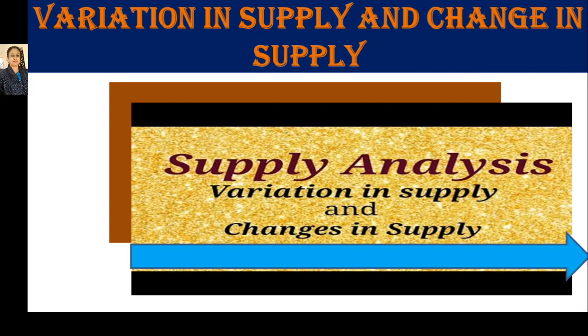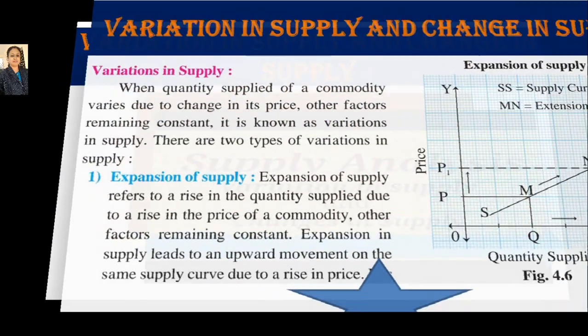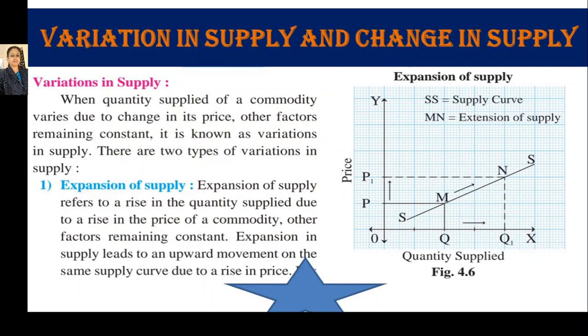So let's start and continue with the variation in supply first. When quantity supplied of a commodity varies due to change in its price and other factors remaining constant, it is known as variation in supply.